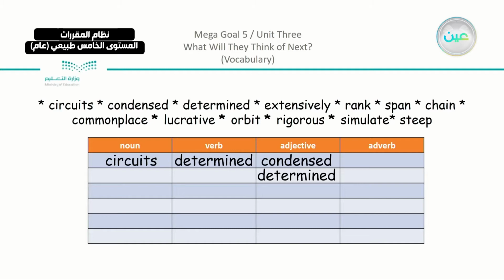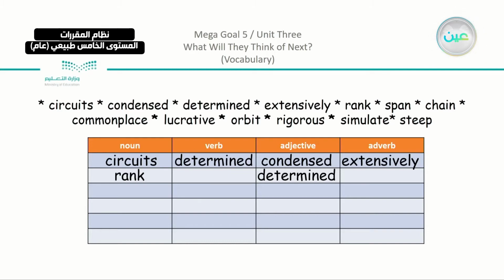Extensively, the picture that was taken extensively, we have here. It is an adverb, and we know that an adverb describes a verb. We have also the word rank. Now rank here is a noun, and also actually it is a verb. We can say that something is ranked.